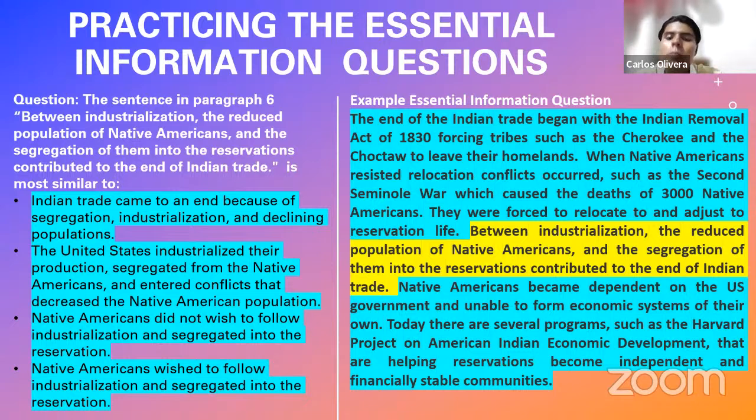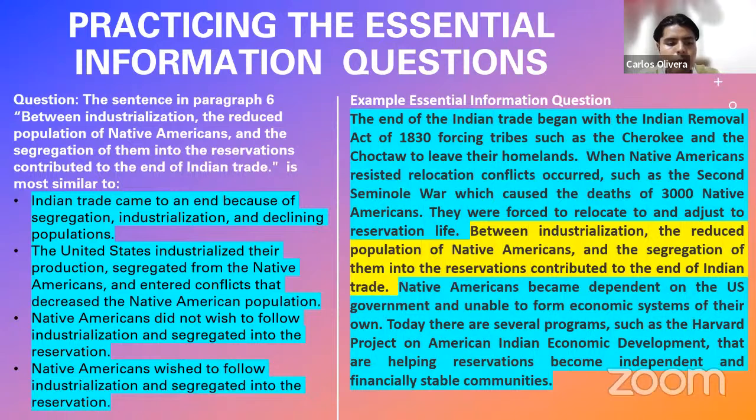As I said, that's the reason why you merely have to read this sentence. Don't read the entire passage, because maybe at some point in the passage they discussed that and you believe that is how you have to respond. But no, the question is asking you about this sentence, not about the entire paragraph. That's the reason why, as I said, please read merely the highlighted sentence in this type of question, okay?